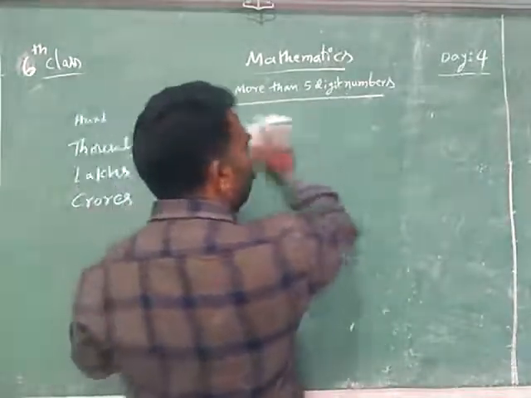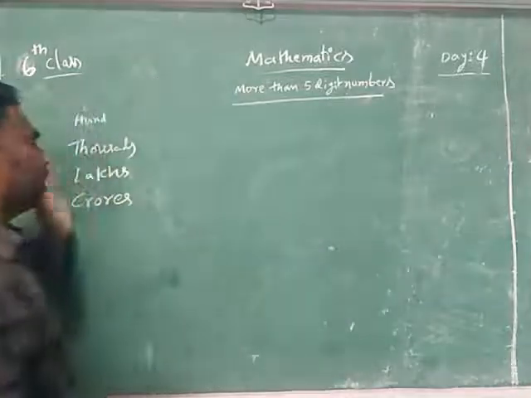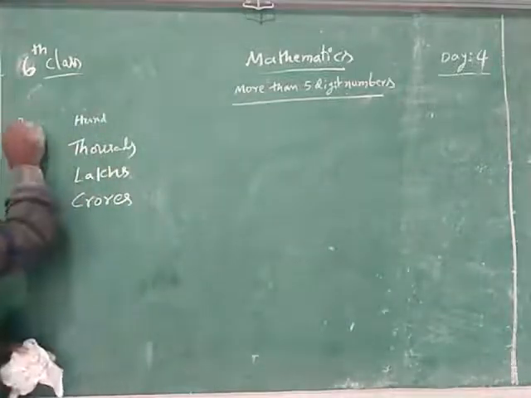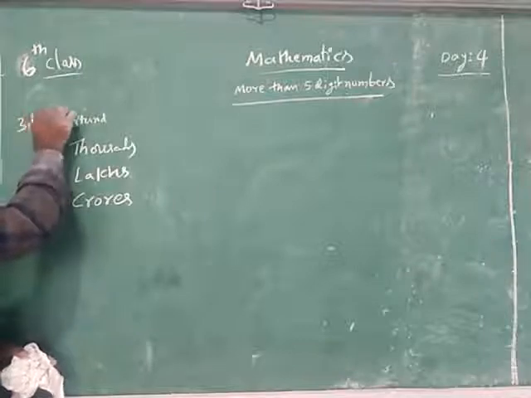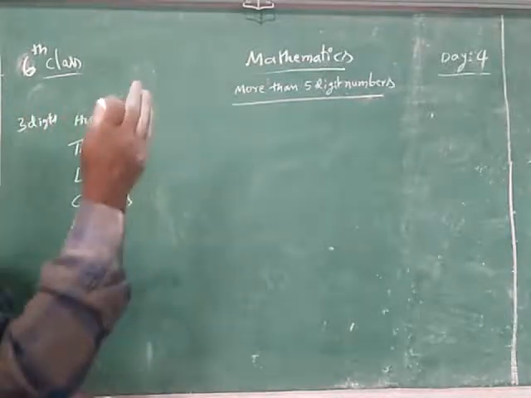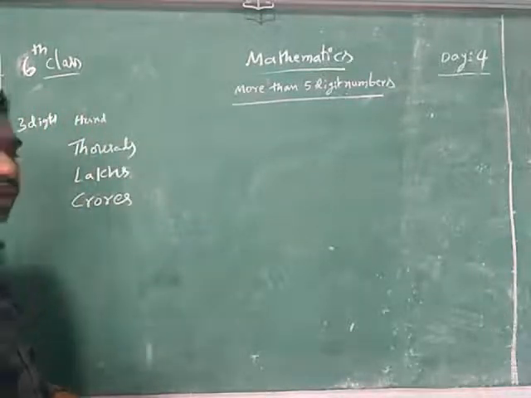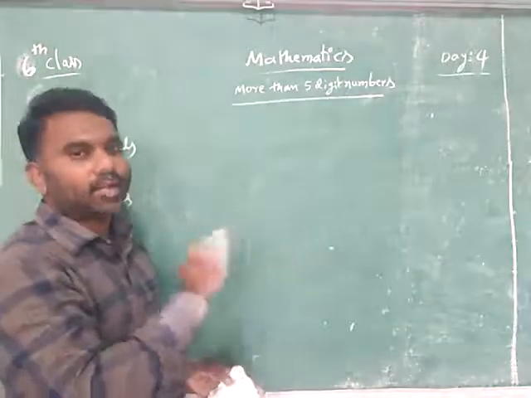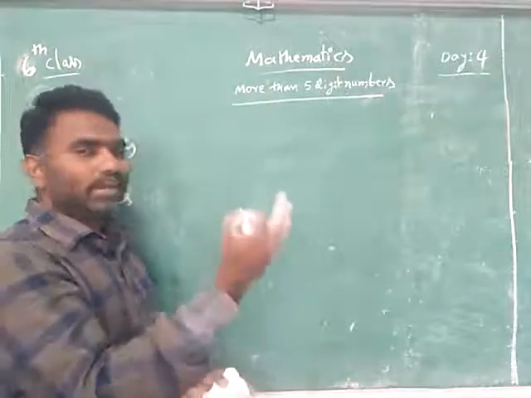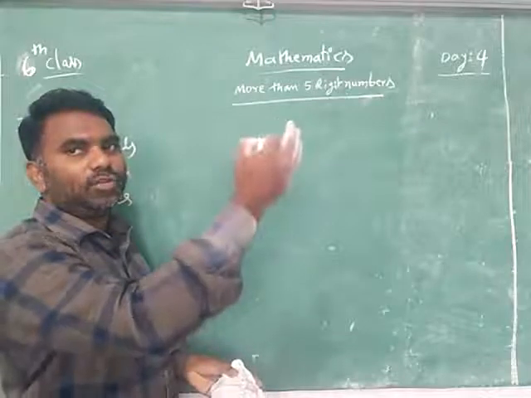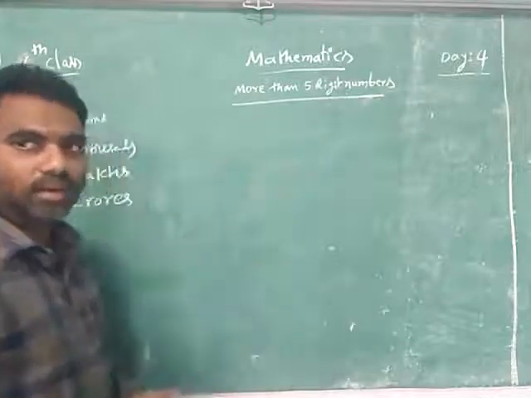What are you going to do? We are making the slots like that. First 3 digits, ones, tens, hundreds, in one slot. Means by using the commas, we are separating the slots. First 3, one slot.